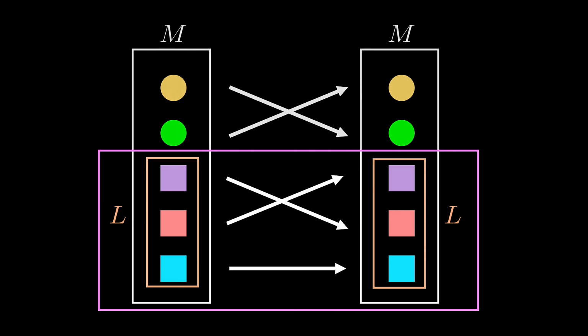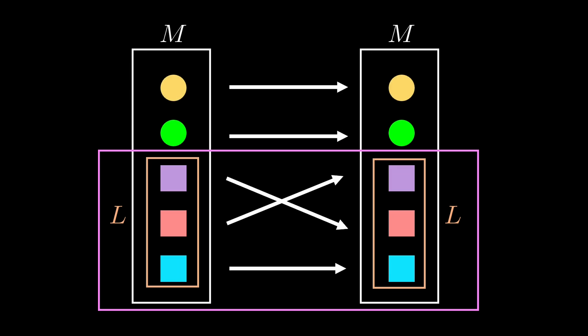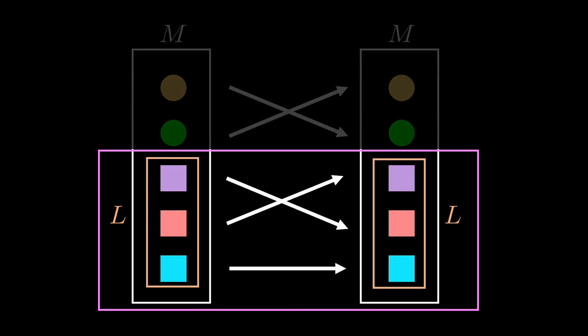But because we have restricted our attention to L, it is possible to have another automorphism that does exactly the same thing here in L, but completely different outside of it, so that overall, these two automorphisms are really different, but for our purposes, focusing on L, they are the same.